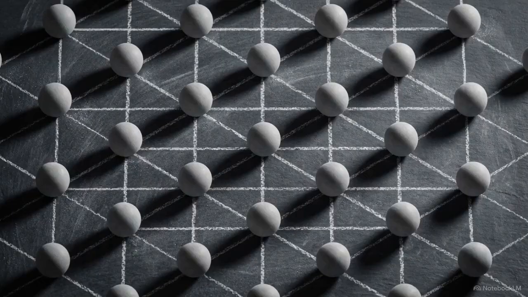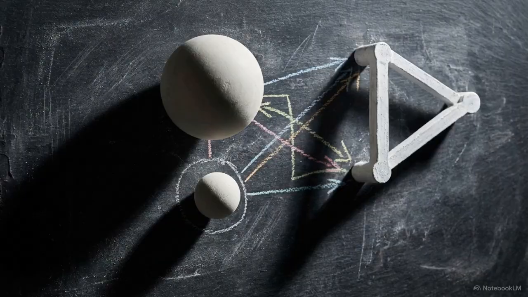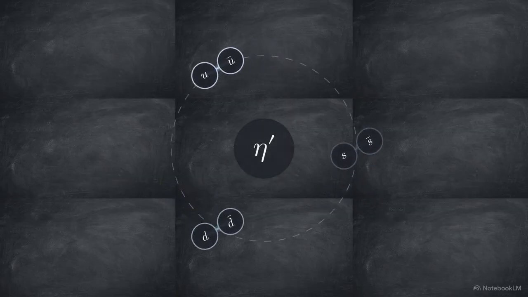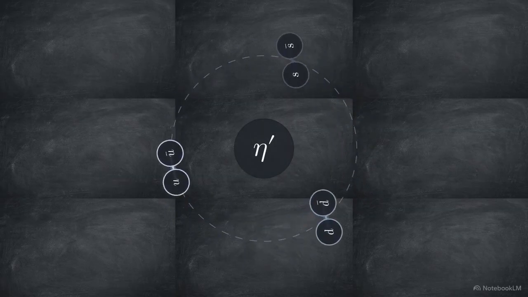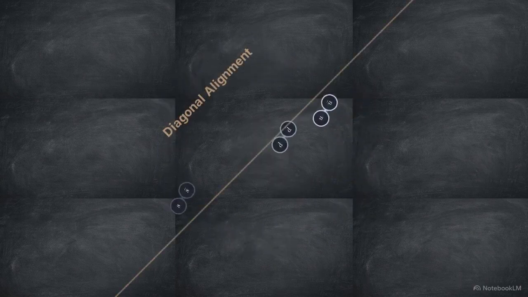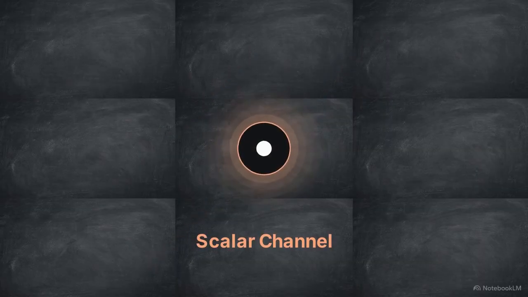Continuous optimization algorithms only converge on physically accurate mass ratios when they are rigorously constrained by the correct discrete symmetries, in this case, the channel assignment mandated by the flavor asymmetry. The channel assignment theorem must also hold for boundary states. The eta prime meson serves as a primary test case due to its formally flavor-symmetric composition of up, down, and strange quark pairs. Because its quark pairs are diagonal, the framework correctly predicted a scalar channel.